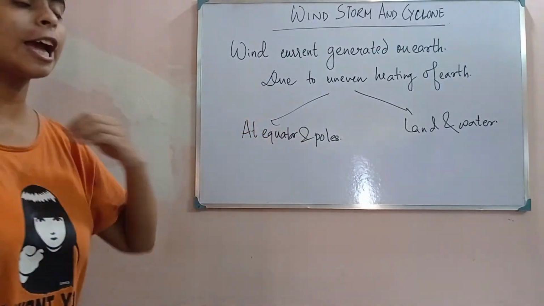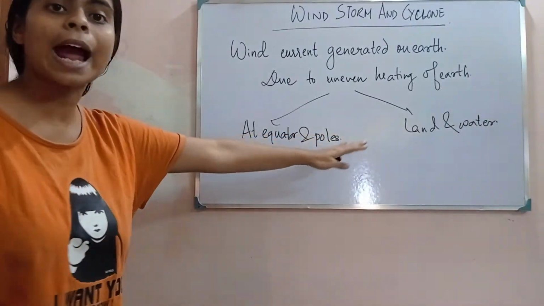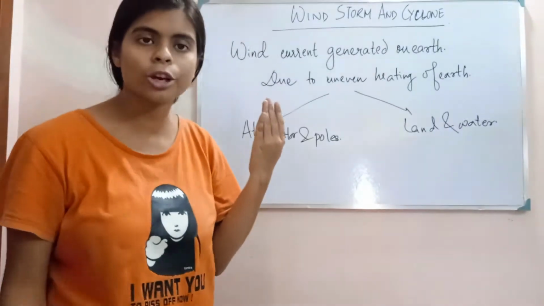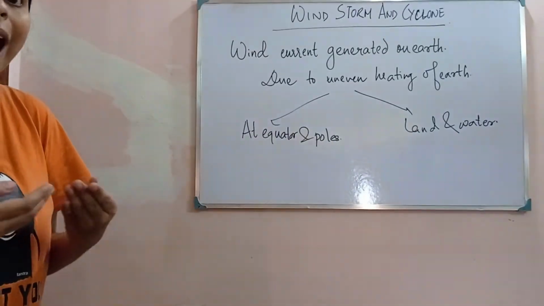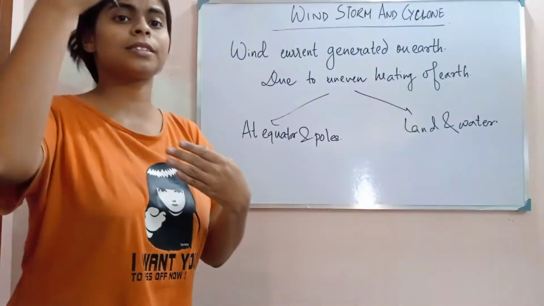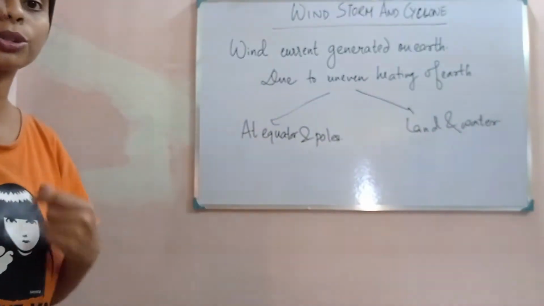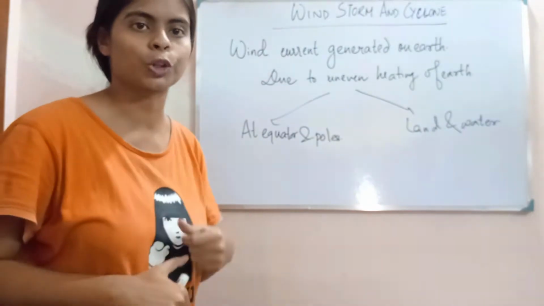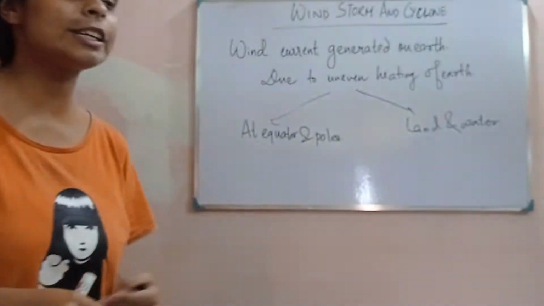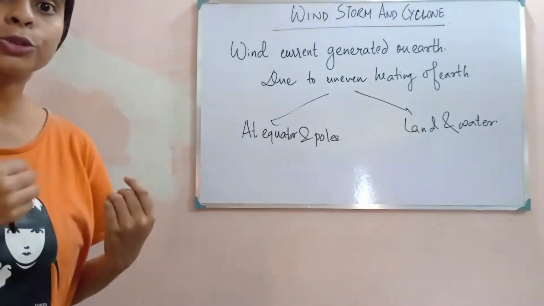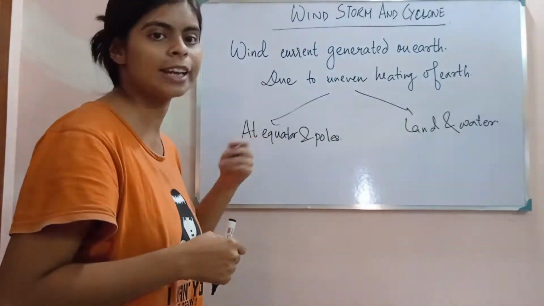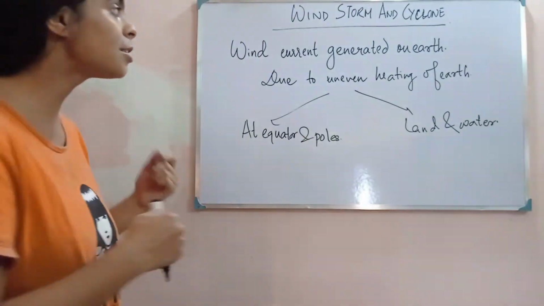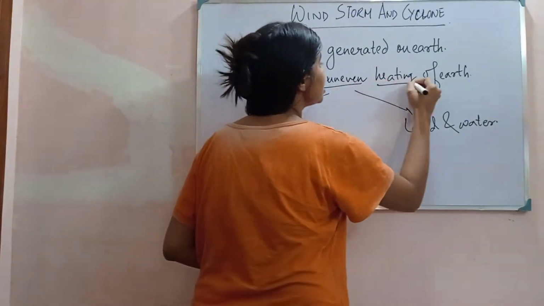Due to uneven heating at the equator and poles, we know that at the polar region, be it the south pole or the north pole, it is a colder region. The ice caps and glaciers are mostly present at the extreme points of the earth, the south pole and the north pole. And at the equator, you will see that most of the deserts and rainforests are present. They are tropical areas, and these are all because of the uneven heating of the earth.